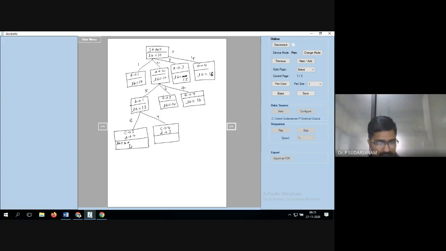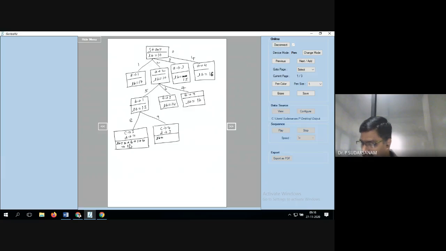Next, B is equal to 1 means 6. C is equal to 3 means 1. D is equal to 4 means 4. How much now? 13, sir.